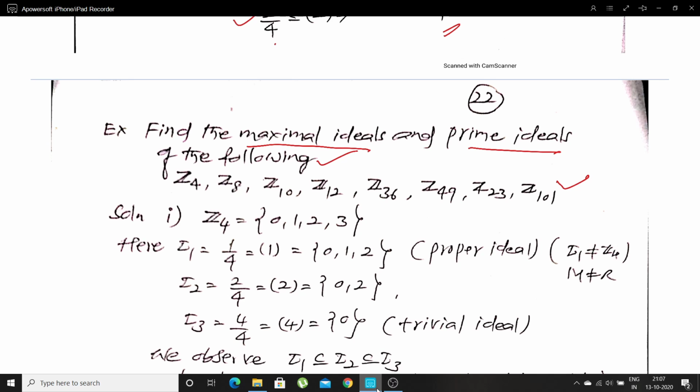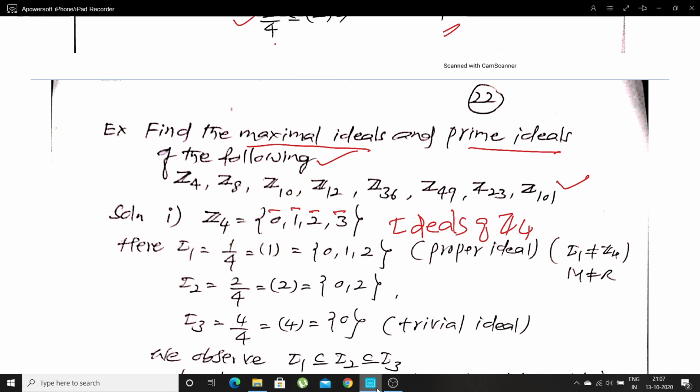The first element is 0, the second element is 1, the third element is 2, and the last element is 3. Now, let me find the ideals of Z4.